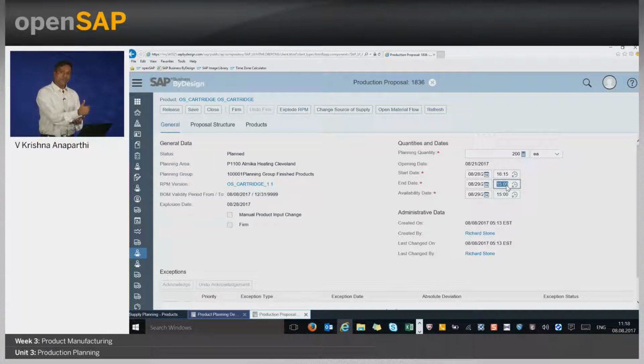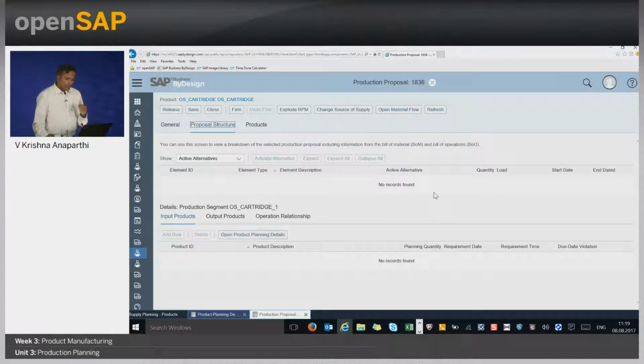To consume the rest of the 45 minutes, on the previous day, it starts at the latest possible time. So the plant works from 9 to 5 on 20th of August. So the system schedules the 45 minutes from 5 o'clock in the evening on 20th August. So the start time is 4:15 in the evening on 20th August. On 20th August, it takes 45 minutes, and on the next day, it takes the remaining 6 hours. So a total of 6 hours 45 minutes will be considered while scheduling the planning proposal.